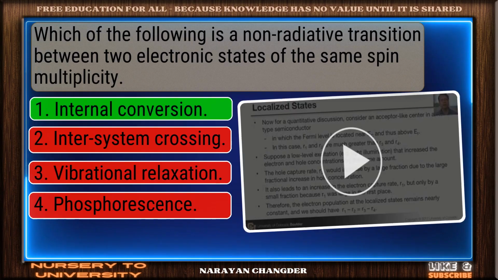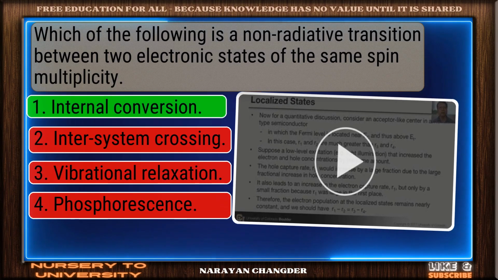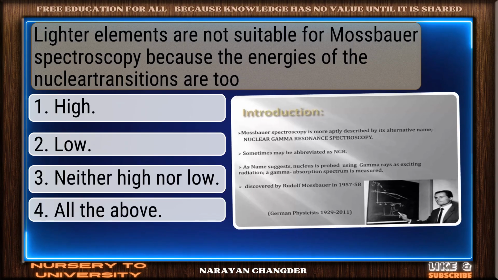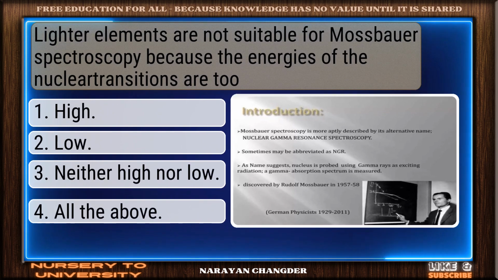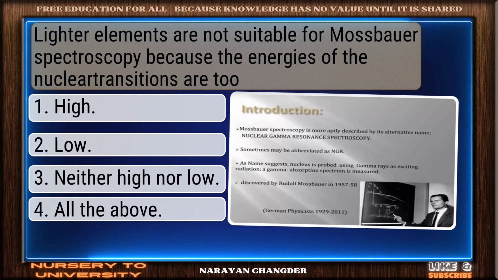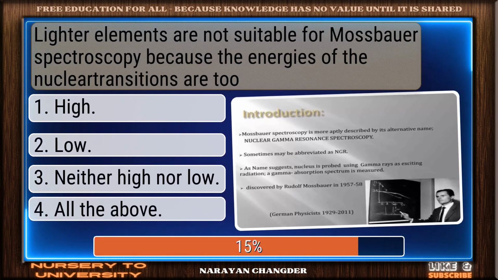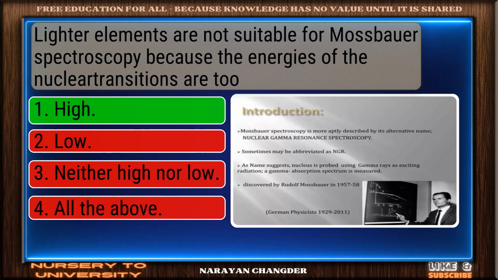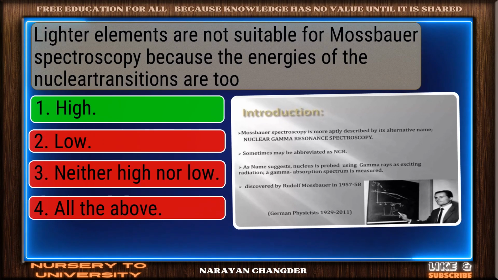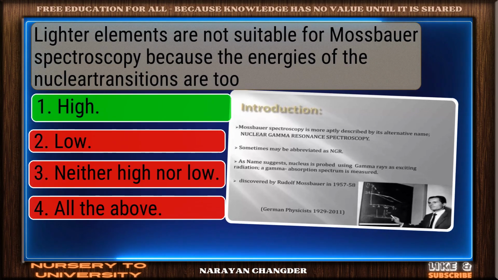On track. Internal conversion is the correct answer. Lighter elements are not suitable for Mossbauer spectroscopy because the energies of the nuclear transitions are too dash. Nice selection. High is the correct and valid answer.